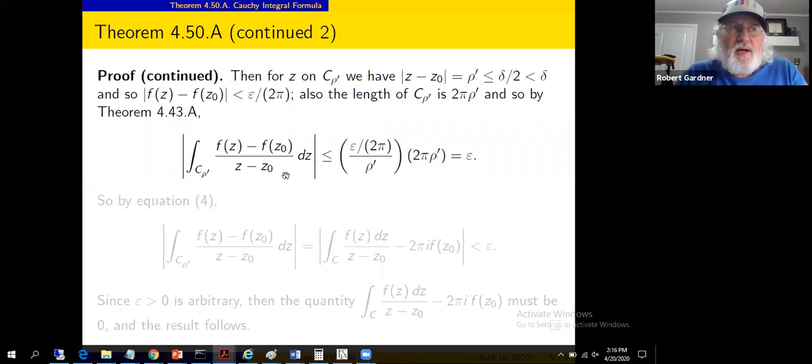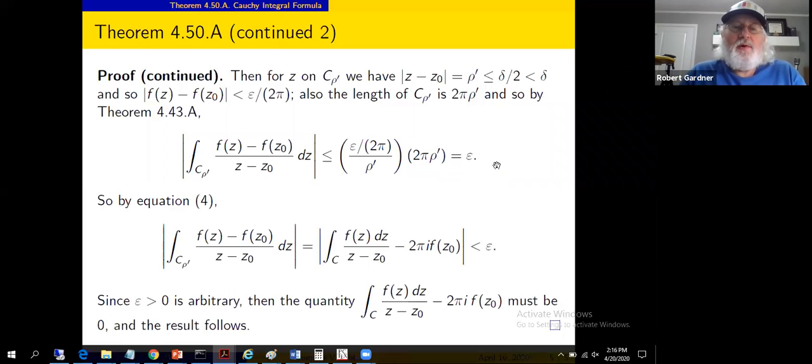So we've got z minus z sub 0, that is modulus rho prime. The numerator is bounded by epsilon over 2 pi, as given here. Length of the curve: it's a circle of radius rho prime, so the circumference of that circle is 2 pi rho prime. Here's why we put the 2 pi in upstairs. This 2 pi cancels with that 2 pi. This rho prime cancels with that rho prime to give us epsilon. We've got this integral less than or equal to epsilon, where epsilon is an arbitrary real number.